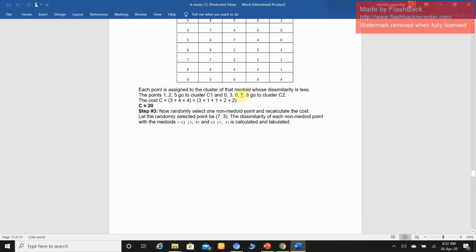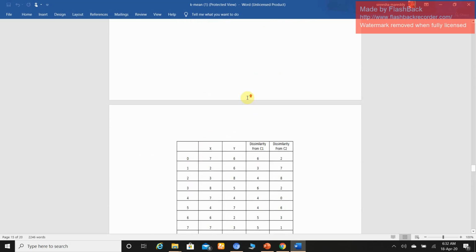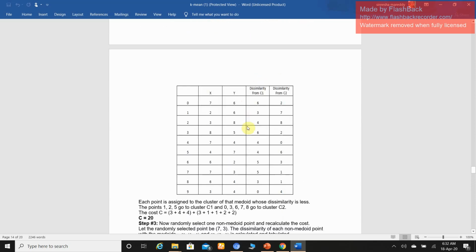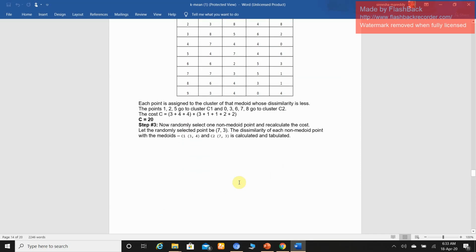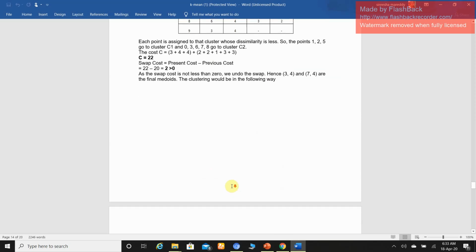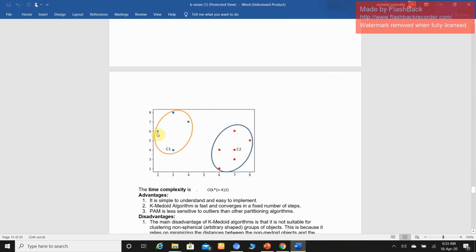Next 0, 3, 6, 7, 8 and one more point, that is 7 4, which we initially assumed as the fourth point, are in the second cluster. So in C1 we have 4 points, in C2 6 points.